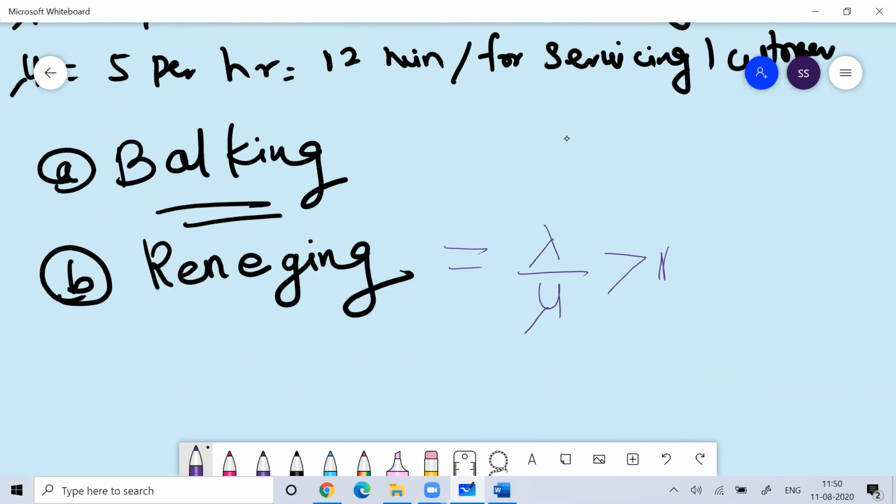But even then, after waiting so long, after struggling so long, you did not get the opportunity to do puja today. Then what will you do? Finally you will get frustrated and leave the system, and you will say, "I'll come some other day." That is called reneging.